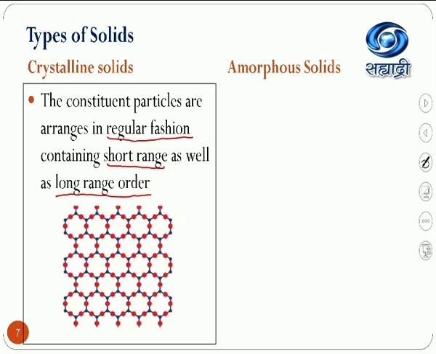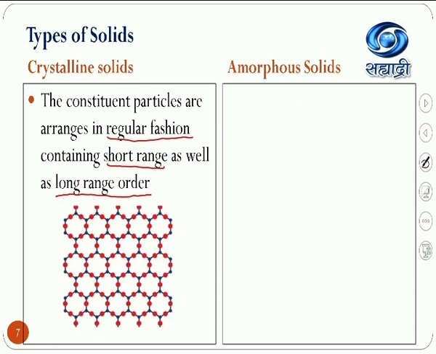Wherever you look, the composition of that substance remains the same. Each blue particle is surrounded by 3 brick red particles and 1 brick red particle is surrounded by 2 blue particles. So this is a unique composition everywhere, which is called a regular arrangement of the constituent particles, and this arrangement is a long range order.